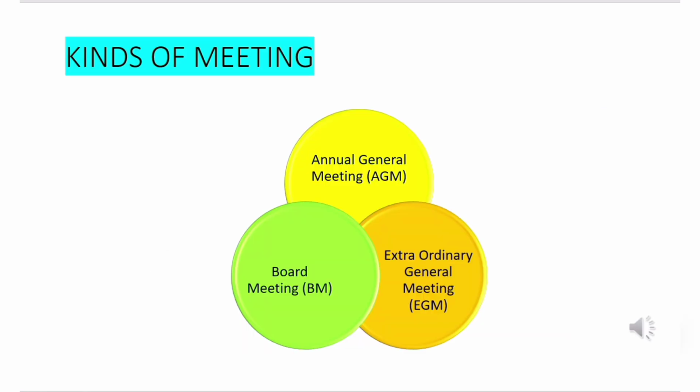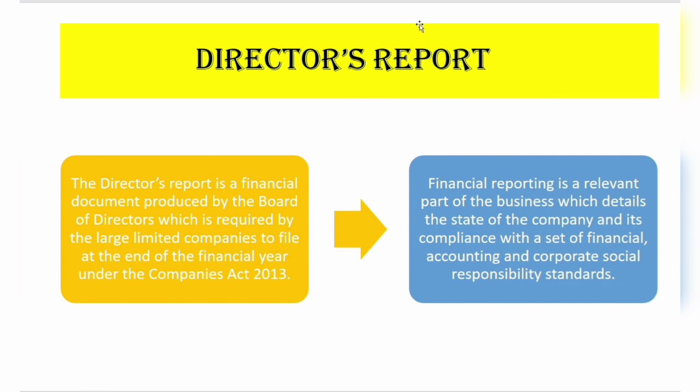So we have discussed these 3 important topics in brief: the annual general meeting, board meeting, and extraordinary general meeting. Now let us discuss the director's report. The director's report is a financial document produced by the board of directors, which large limited companies are required to file at the end of the financial year under the Companies Act 2013. It details the state of the company and its compliance with financial, accounting, and corporate social responsibility standards.